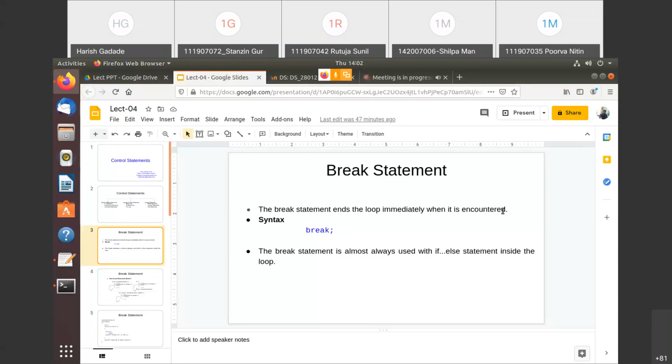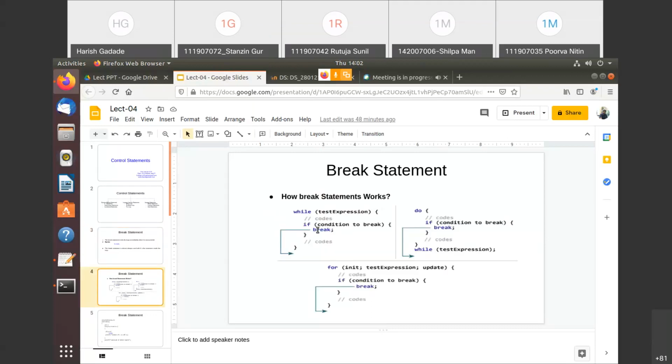In the switch case it is mandatory. The switch case is again a form of control statement, but the switch case executes only once for the given choice, while loops execute again and again till the termination condition, right? The syntax is very simple. You need to put the break.